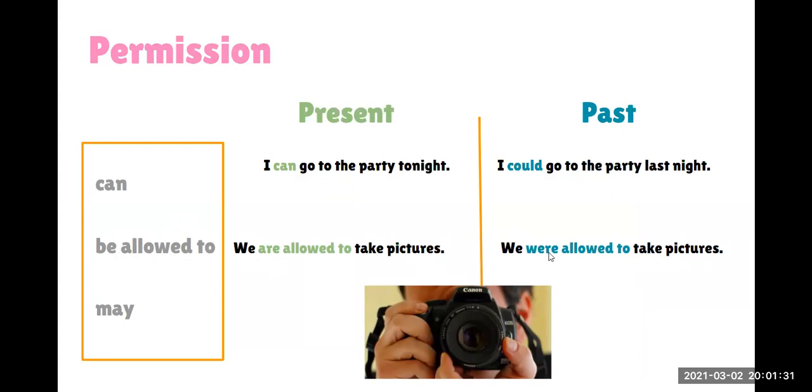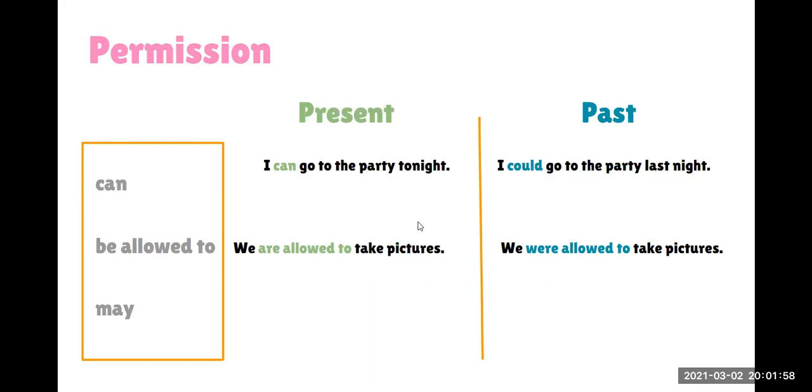Okay? And you need to conjugate the verb too. For example, if I want to say she, I need to conjugate the verb and I say, she was allowed to take pictures. She is allowed to take pictures. I need to conjugate the verb according to the time, present or past, or according to the subject of the sentence. Okay? Teacher, yes?